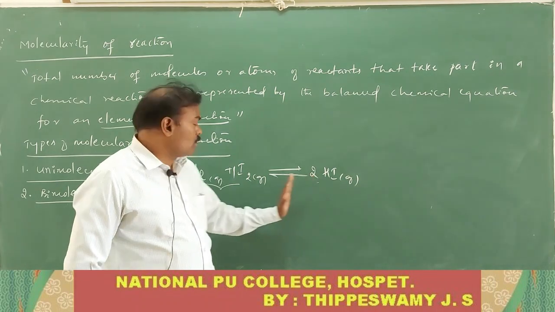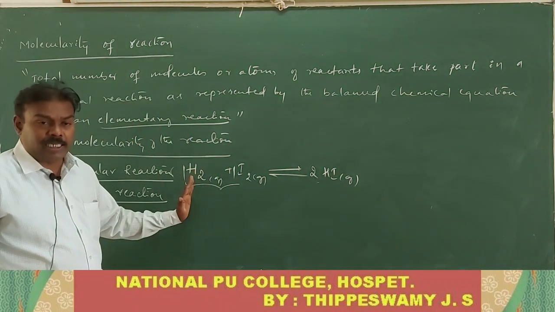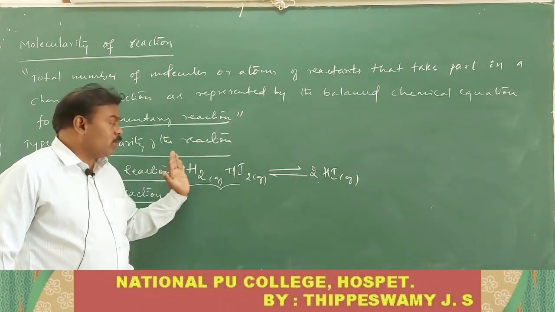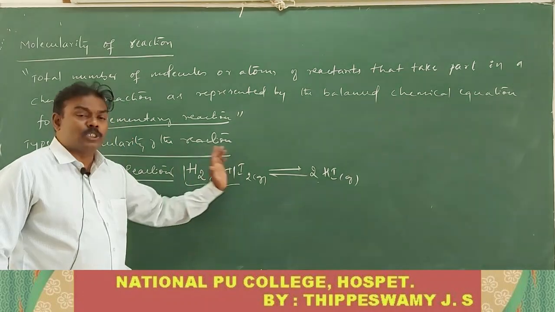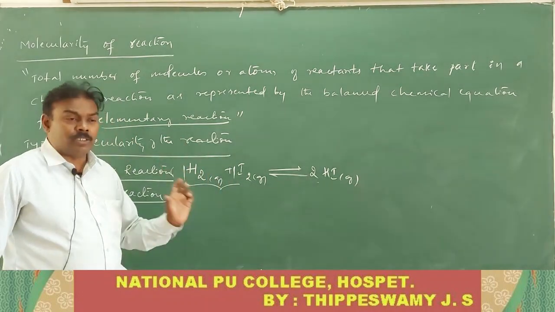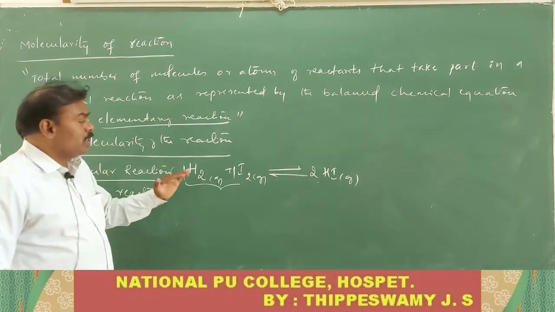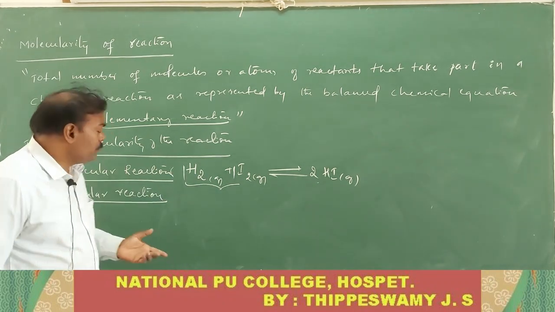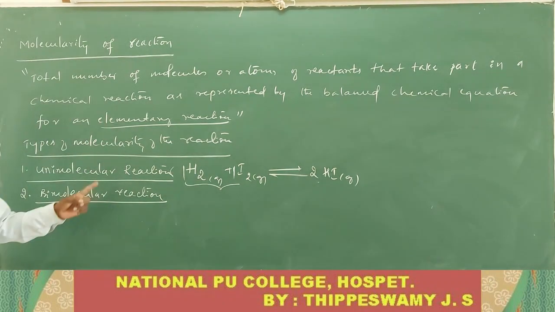For example, 1 mole of H2 plus 1 mole of I2 gives rise to 2 moles of hydrogen iodide. We consider only the reactant side: 1 mole of hydrogen and 1 mole of iodine. These two are reactants only. These two molecules take part in the chemical reaction to form the product. Hence, the reaction is said to be bimolecular.